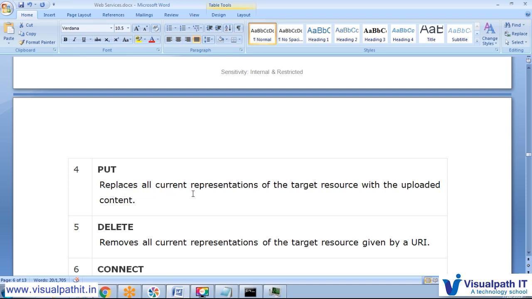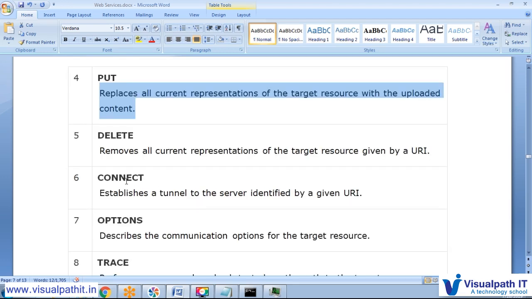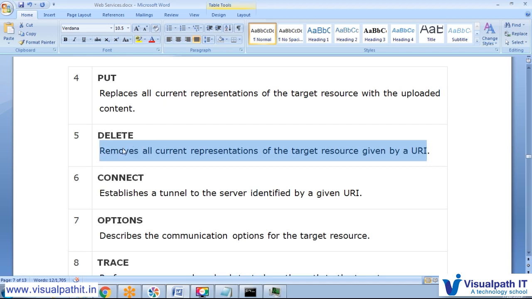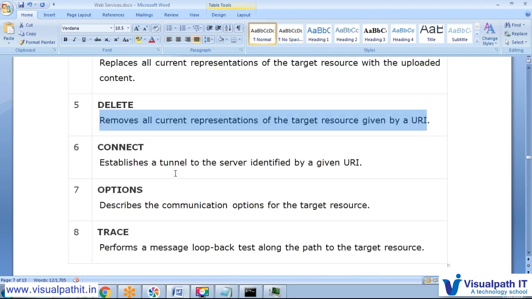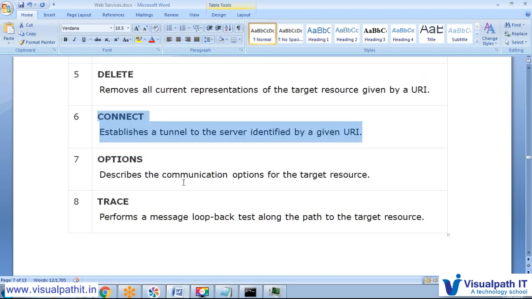PUT replaces all current representations of the target resource with the uploaded content. If we would like to add something, then we can add it. If we just would like to add employee 2 information, then we can add it. DELETE, I already explained about that. If we just want to delete employee 1, then we can send it through the employee delete order. CONNECT establishes the tunnel to the server identified by the given URL, to check that the connection is established. OPTIONS describes the communication options of the target.